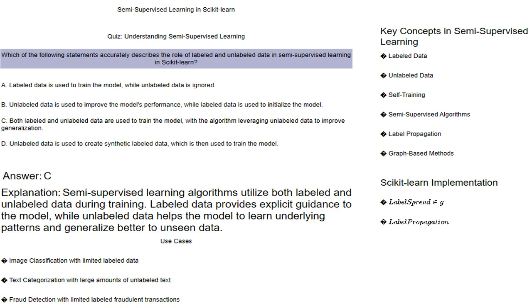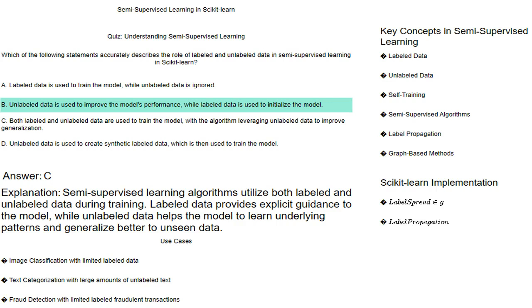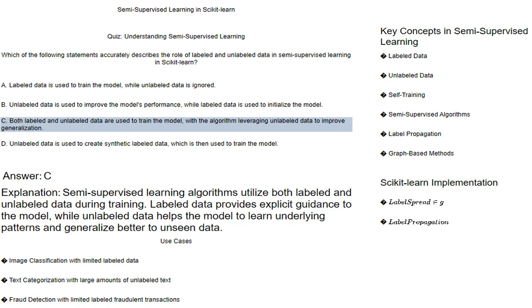Which of the following statements accurately describes the role of labeled and unlabeled data in semi-supervised learning in sklearn? A. Labeled data is used to train the model, while unlabeled data is ignored. B. Unlabeled data is used to improve the model's performance, while labeled data is used to initialize the model. C. Both labeled and unlabeled data are used to train the model, with the algorithm leveraging unlabeled data to improve generalization. D. Unlabeled data is used to create synthetic labeled data, which is then used to train the model.